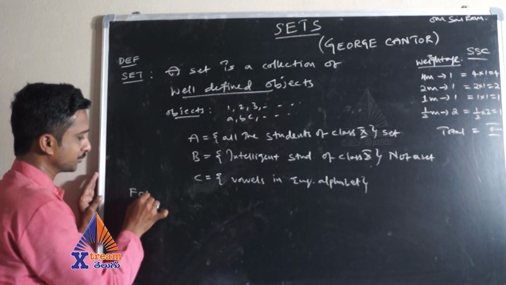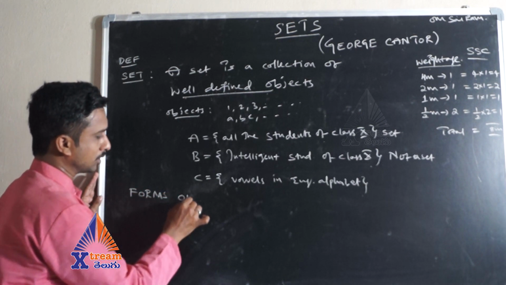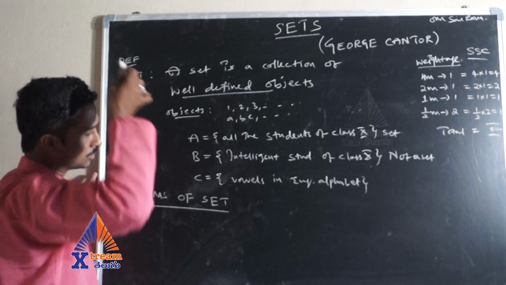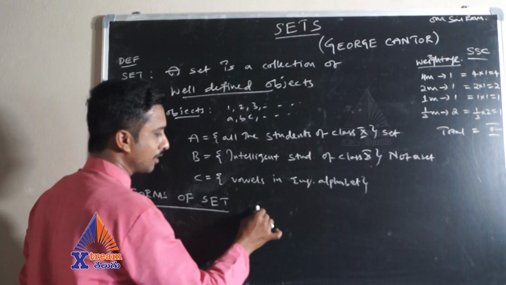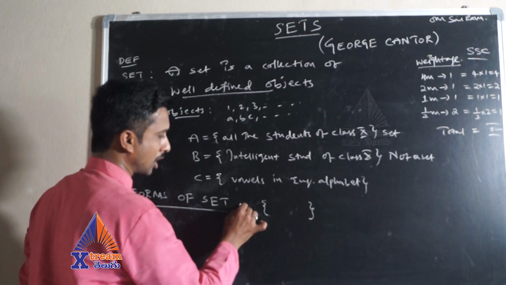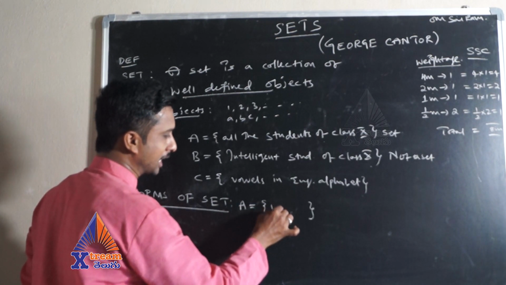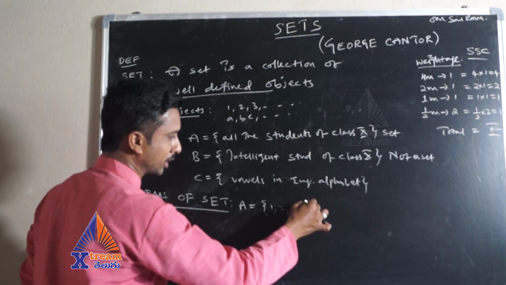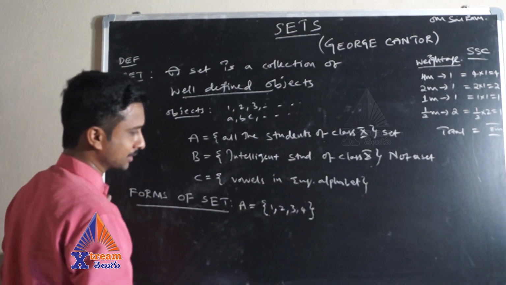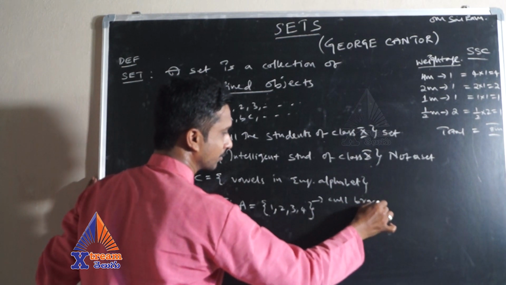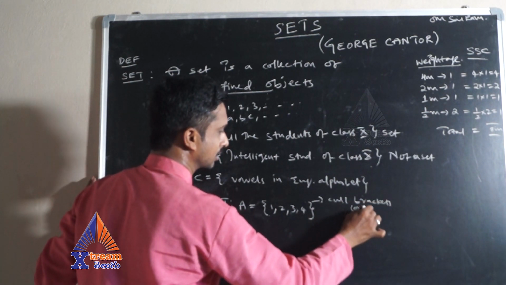Next comes the forms of set. To represent a set, there are some conditions. Always a set should be denoted within flower brackets, and always a set is denoted with capital letters, and each and every element is followed by a comma, and you have to enclose it with flower brackets. These brackets are curly brackets or else flower brackets.